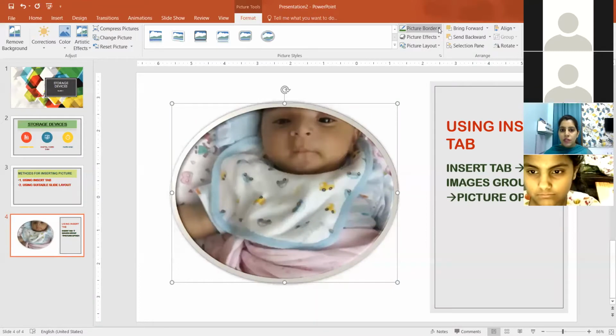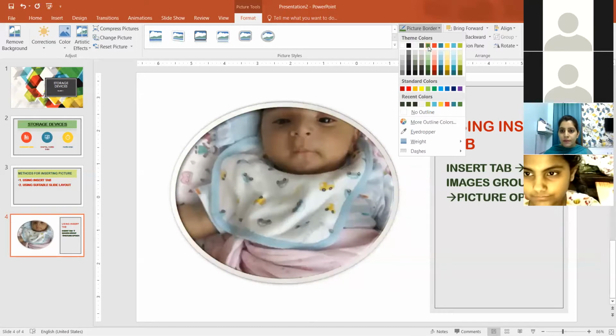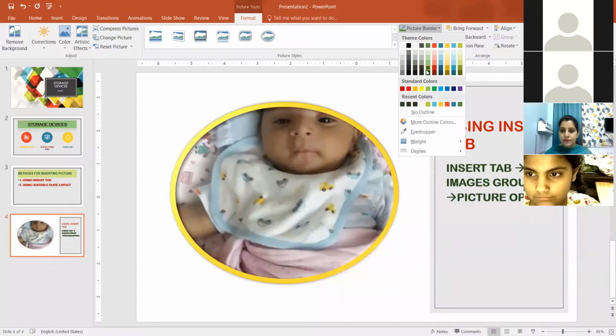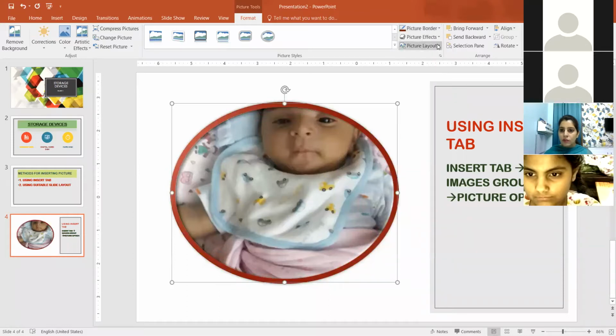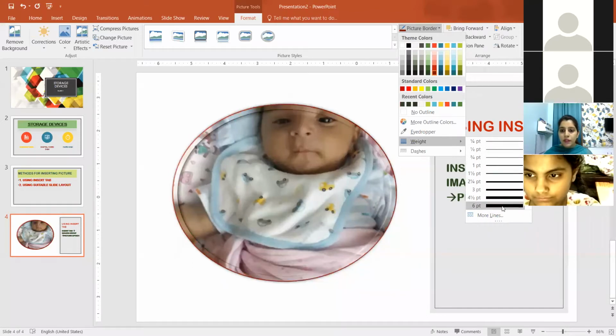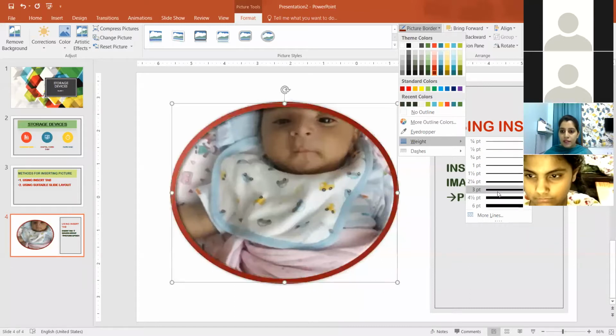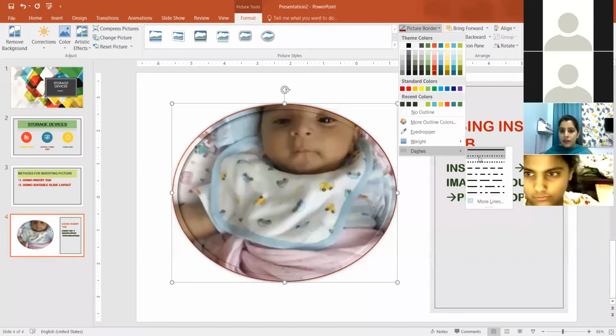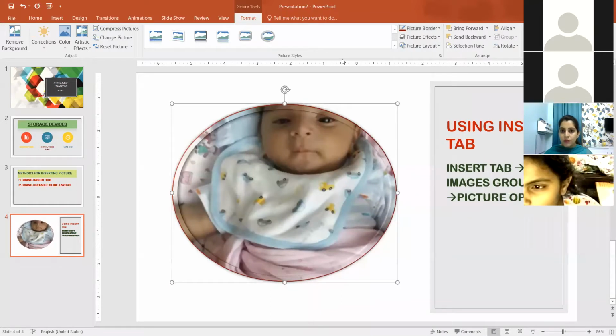Now after choosing this picture style, from here we took the picture style. Now for the picture border, you can set the color of the border. Then the outer line of the border, how thick do you want to keep it? You can specify the thickness. So I have given the thickness now. Dashed line, which line do you want to apply? Dotted or dashed. So you can do this.